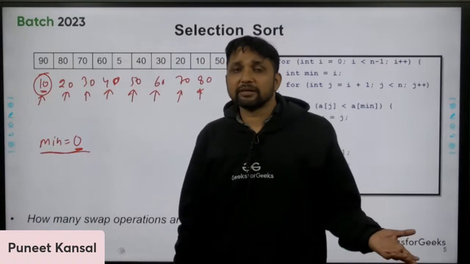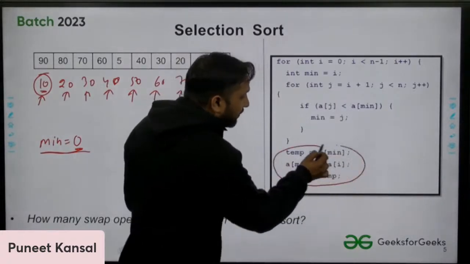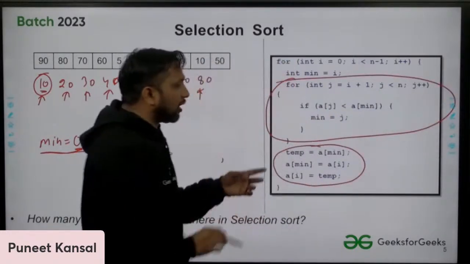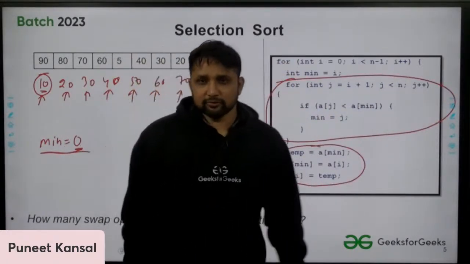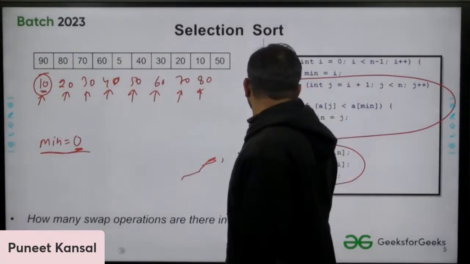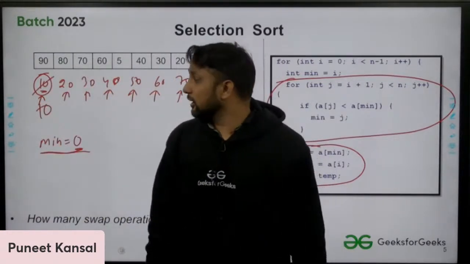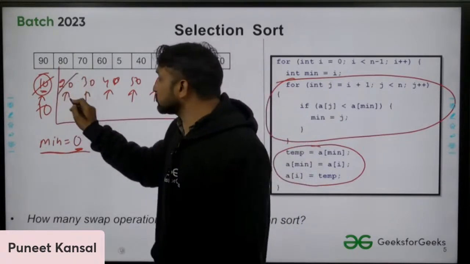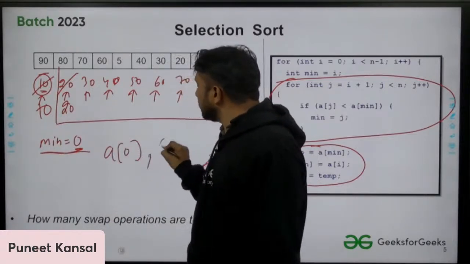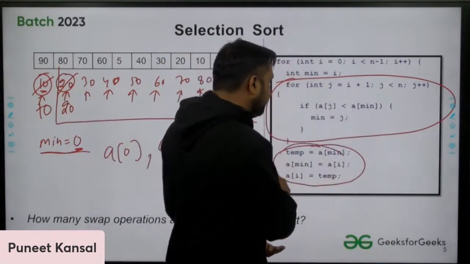But still, Praveen, we are performing this operation. After coming out of this loop, we are still swapping. Then you will ask, sir, to whom are we swapping? We are swapping 10 with 10. After the first pass, we swap 20 with 20. We are swapping a of 0 with a of 0, and here a of 1 with a of 1. We will keep performing this operation.